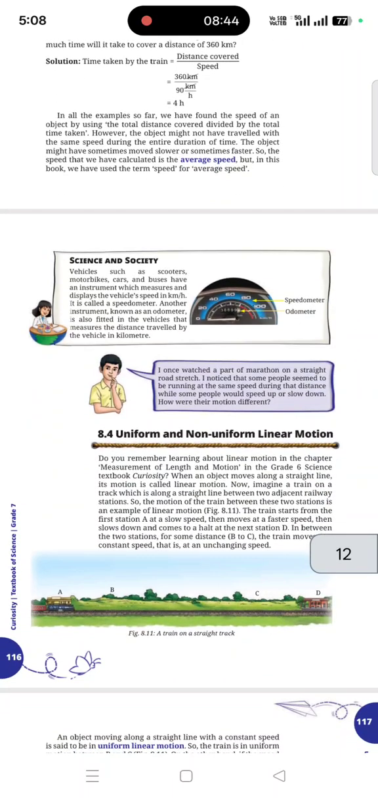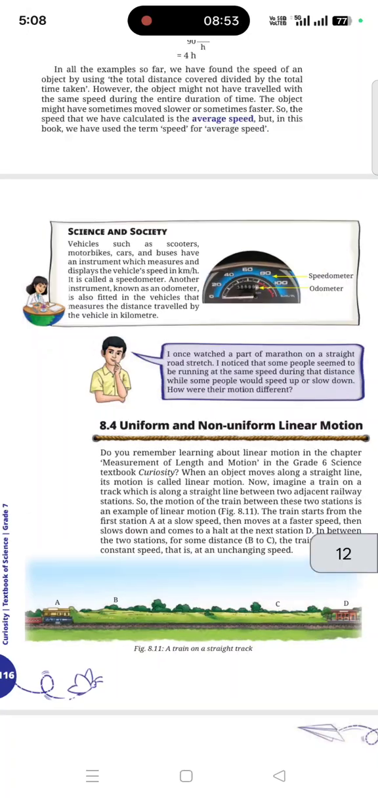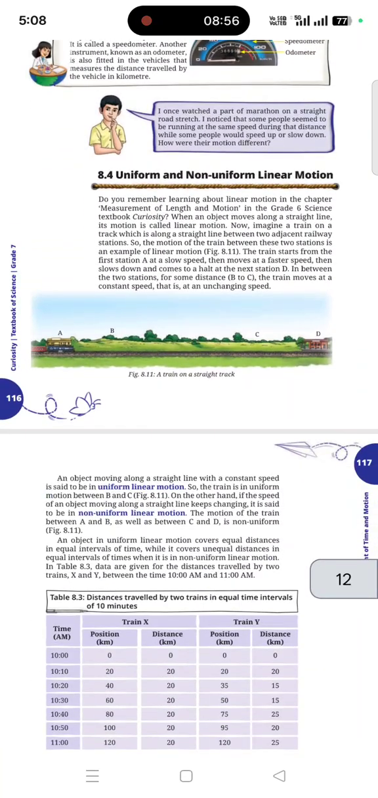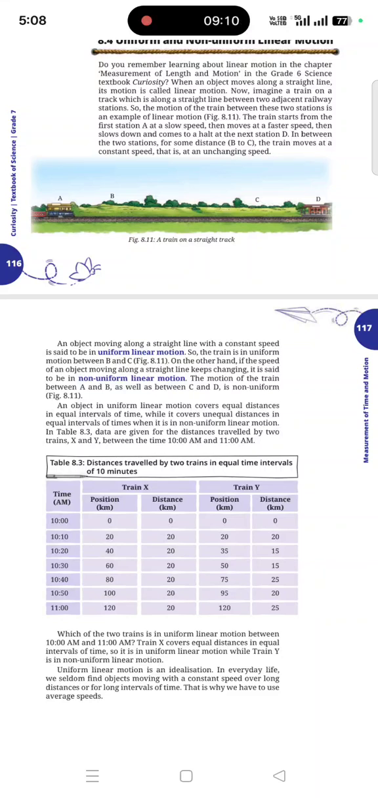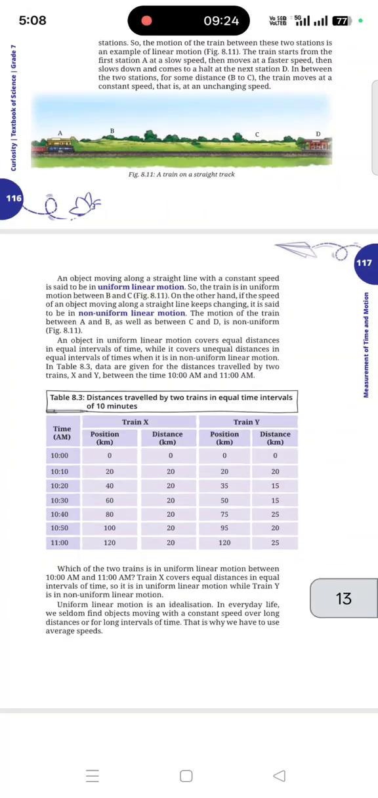Fine. Science and society: vehicles such as scooters, motorbikes, cars and buses have an instrument called a speedometer for measuring speed. There are uniform and non-uniform linear motion. A train on a straight track is traveling in linear motion. Now in your textbook curiosity, you are going to learn more about it. Uniform motion is motion with a constant speed. Any object which moves in a straight line with constant speed is said to have uniform linear motion. Whereas if the speed varies with the time interval, it is said to be non-uniform motion.